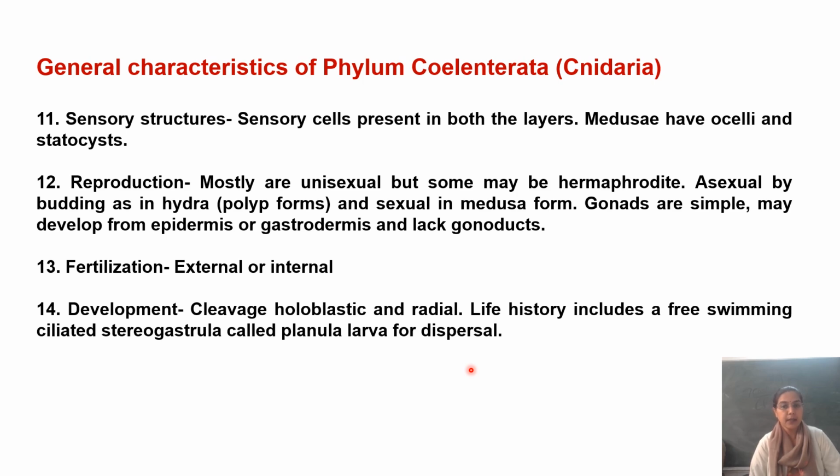Next, there is no cavity as such, so they are acoelomates, right? और जो diploblastic होते हैं, there are two germ layers, the ectoderm and endoderm, जिससे दो layers body की derive हो रही हैं. Ectoderm will form the outer epidermis and the endoderm will form the gastrodermis.